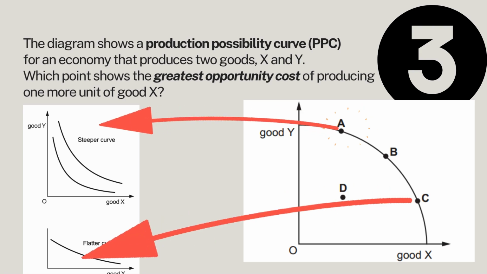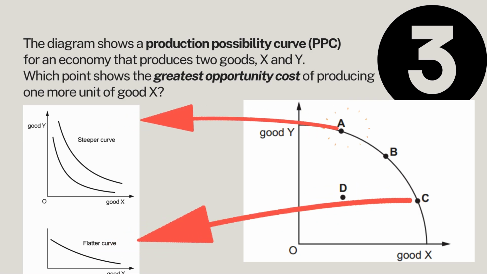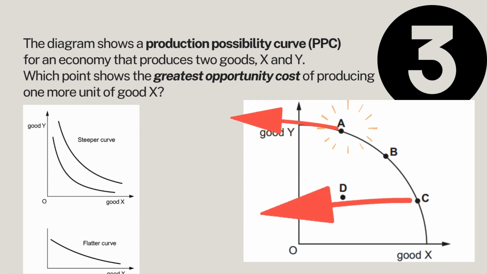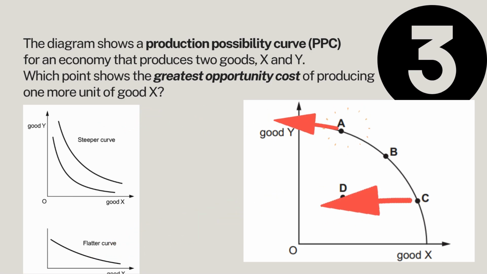On a production possibility curve, or PPC, the steeper the curve at a point, as you look at the diagram, the higher the opportunity cost, meaning more of Y is lost when increasing X. So if the curve is very steep, then that's the higher opportunity cost, meaning more of good Y is lost every time you increase good X. And the greatest opportunity cost occurs at the point where shifting production towards X results in the largest decrease in Y.